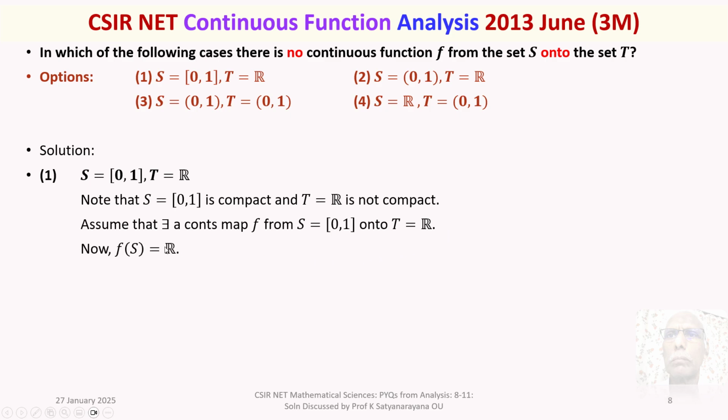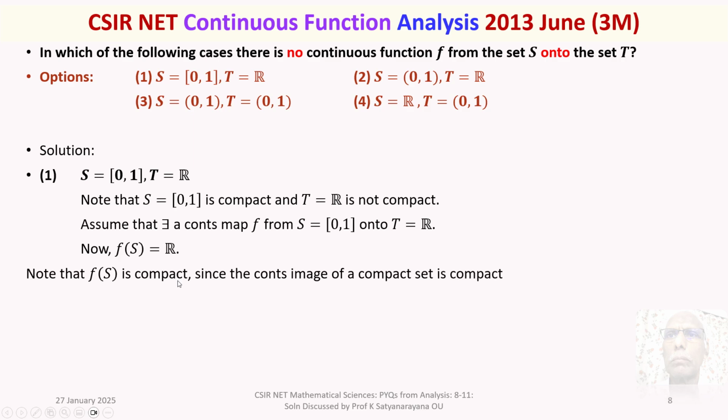Now, f of S is R because it is an onto function. Note that f of S is compact. Why? Because f is continuous, and S being a closed unit interval, it is compact. f of S is compact since the continuous image of a compact set is compact. But what is f of S?